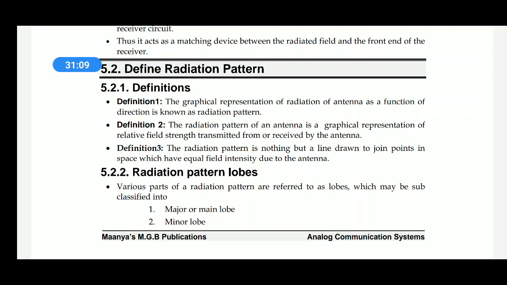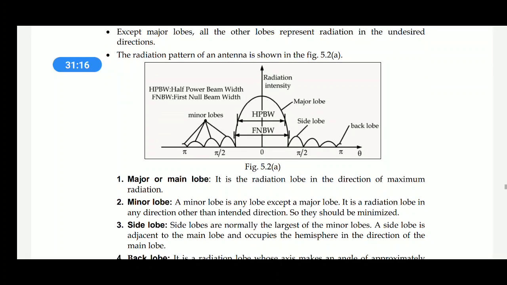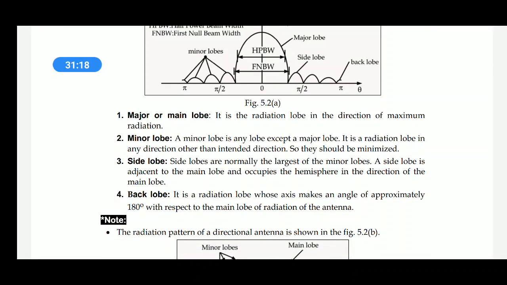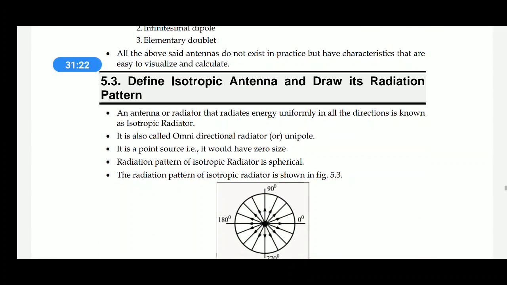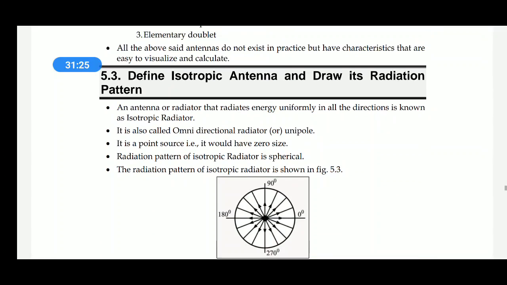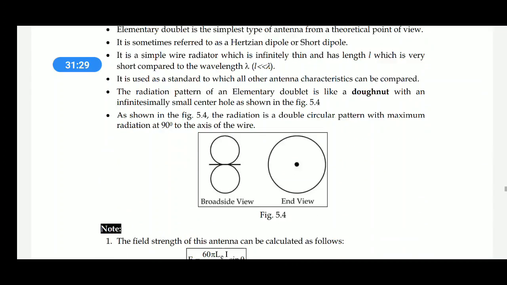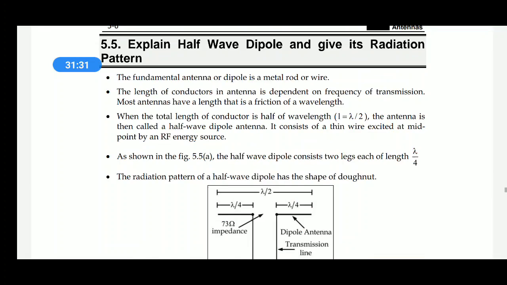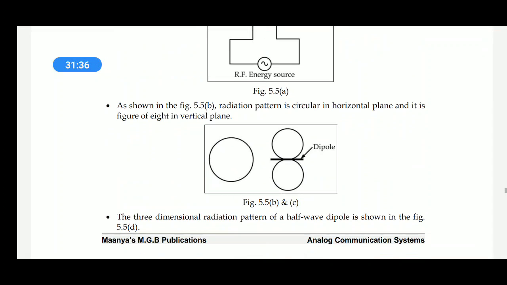Radiation pattern: front lobes, side lobes, inner lobe, major lobe, back lobe. Isotropic antenna, its radiation pattern, elementary doublet, half wave dipole, radiation pattern, three-dimensional radiation pattern of half wave dipole.